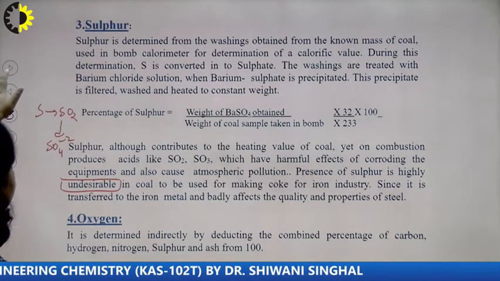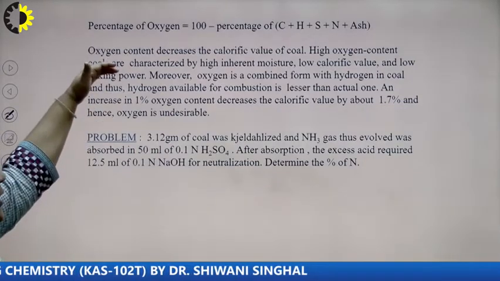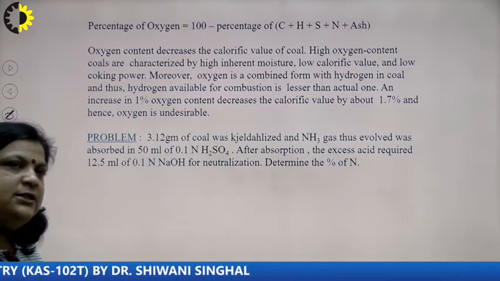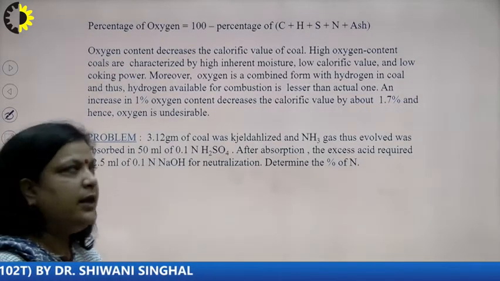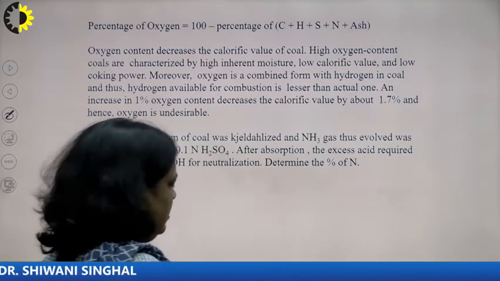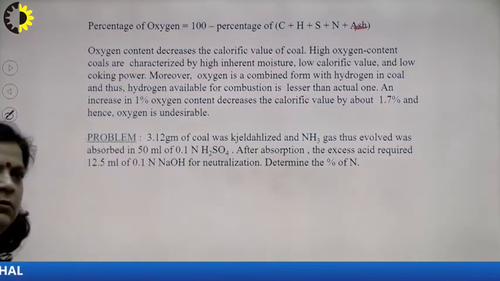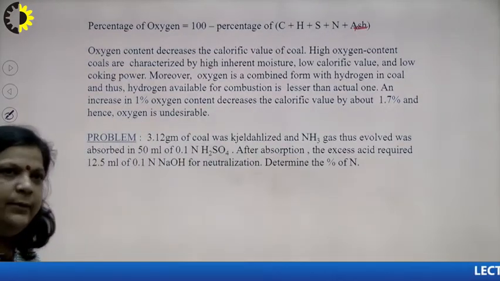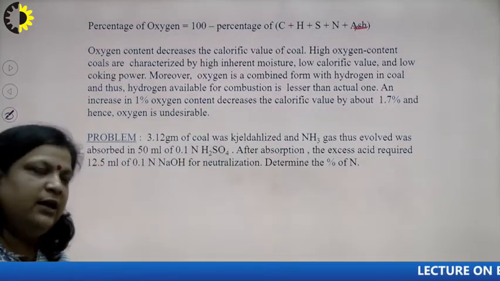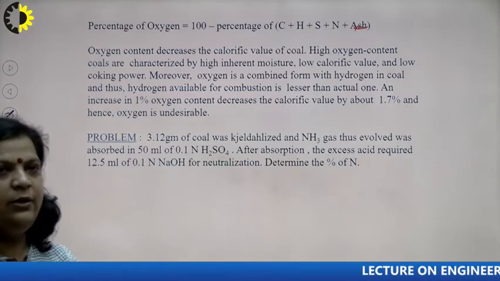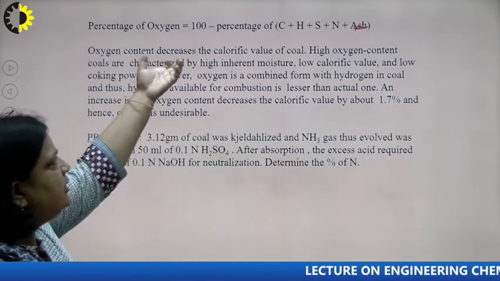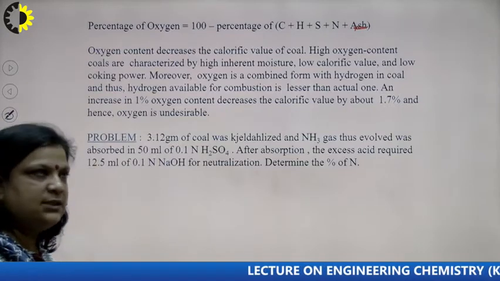So, how do we calculate oxygen percentage? 100 minus the percentage of carbon, hydrogen, nitrogen, sulfur; ash is not required. So, if the percentages of elements are given and the total is not 100, we subtract from 100, and the value we obtain is the percentage of oxygen.